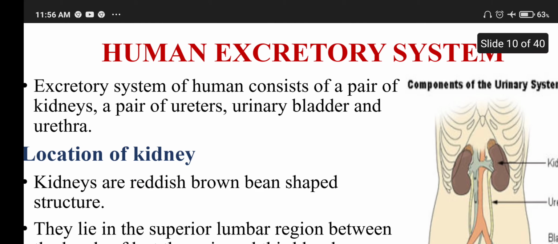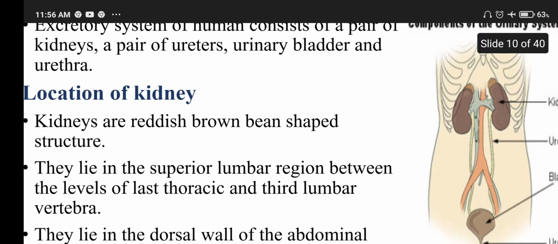Now we are going to see the human excretory system. The excretory system of humans consists of a pair of kidneys, a pair of ureters, urinary bladder and urethra.